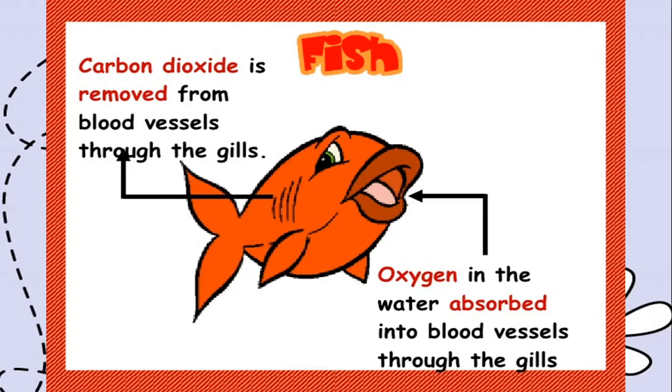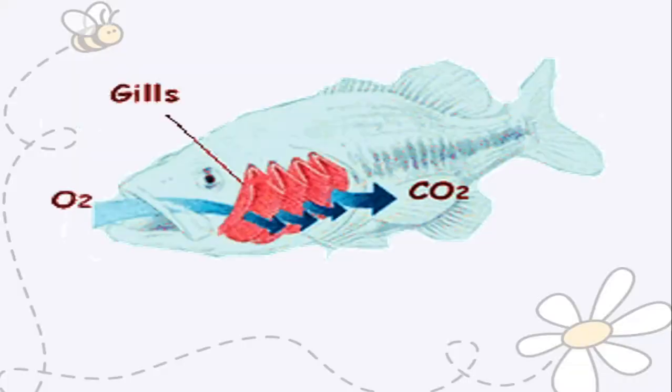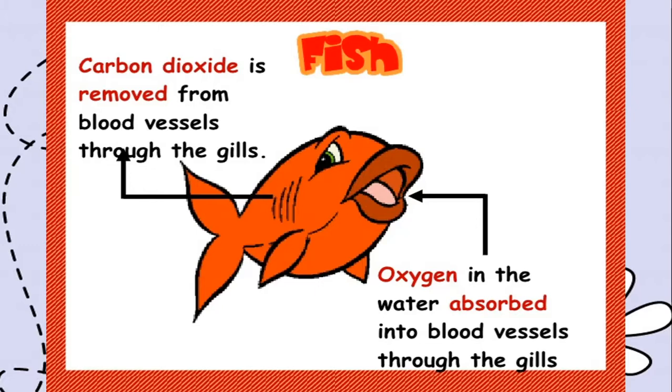Let me show you how the gills in a fish work. So see, the oxygen goes into the body of the fish. Here it gets absorbed by the body of the fish. These are the gills in a fish. And the carbon dioxide leaves the body of the fish. So this is how fishes breathe, using gills. See the image of the gills. Can you see here? This is the image of the gills of a fish.